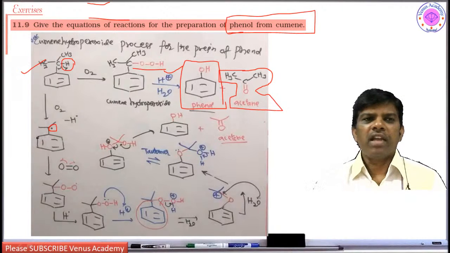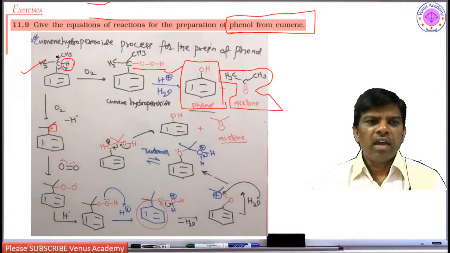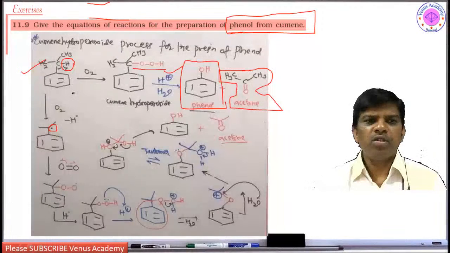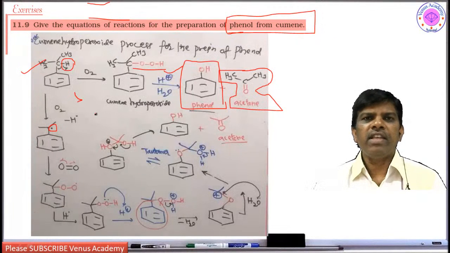So what is the mechanism? The first step is the cumene undergoes aryl oxidation by homolysis of this C-H bond. Homolysis means homolytic cleavage takes place. This homolysis has to be written with a half fish hook. So it is going to form two free radicals. This is a hydrogen free radical and a cumene free radical.